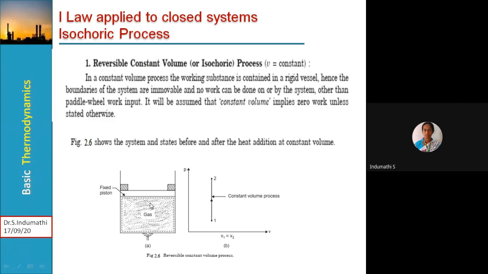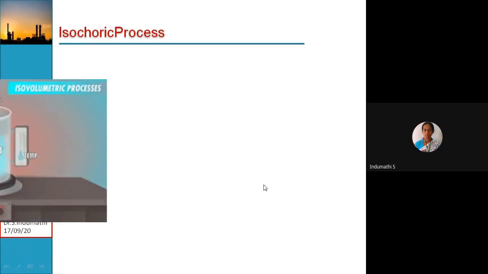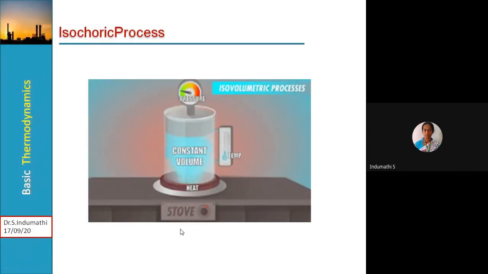So how do you represent this on the PV diagram? See here, on the x-axis we have taken volume, and on the y-axis we have taken pressure. The constant volume process on the PV diagram is a vertical line. For this particular case, it is in the vertical upward direction, process 1 to 2, so V1 is equal to V2.